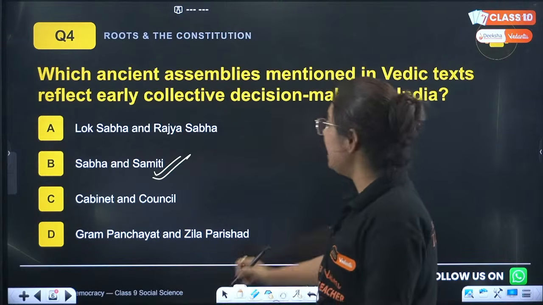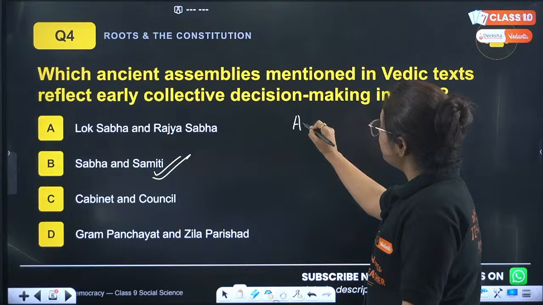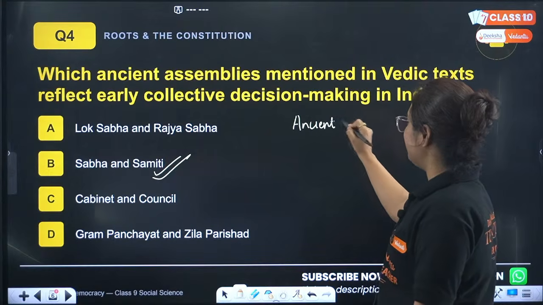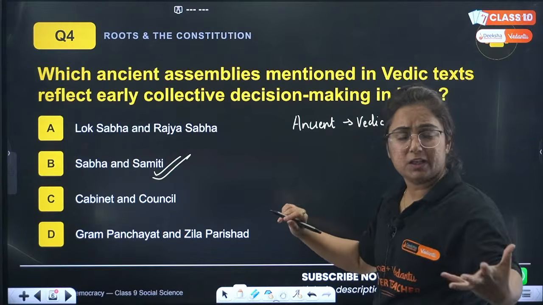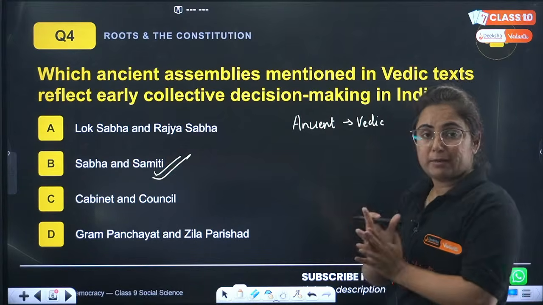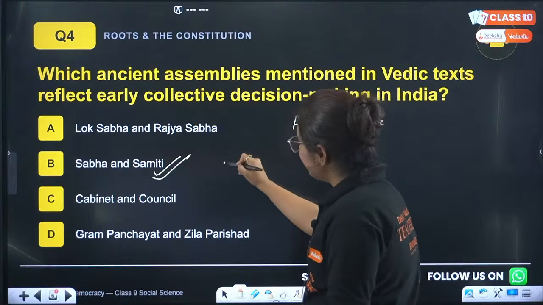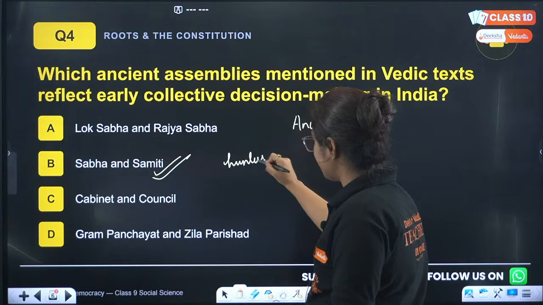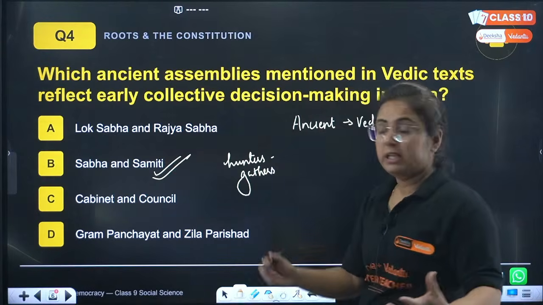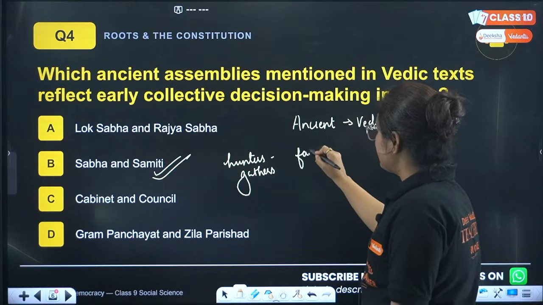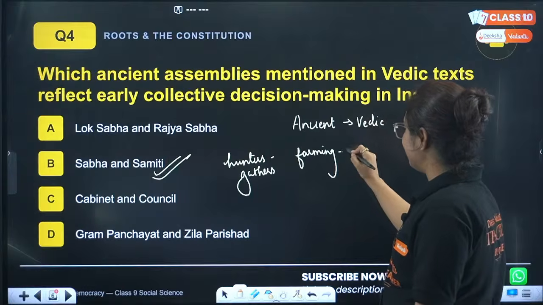Let me tell you, beta, what happened. In ancient time, we got the Vedic texts: Rig Veda, Sam Veda, Yajur Veda, Atharva Veda. Now what happened at that time? Pay attention. The people were initially hunters and gatherers. Later, they learned the art of farming. So for farming, they had to settle.